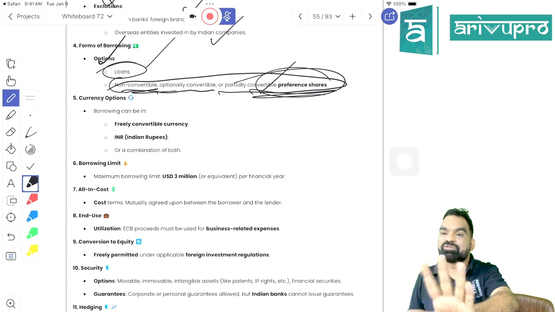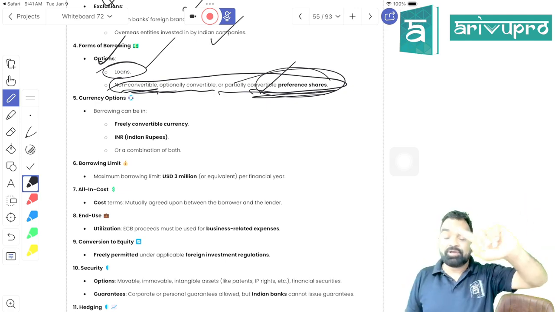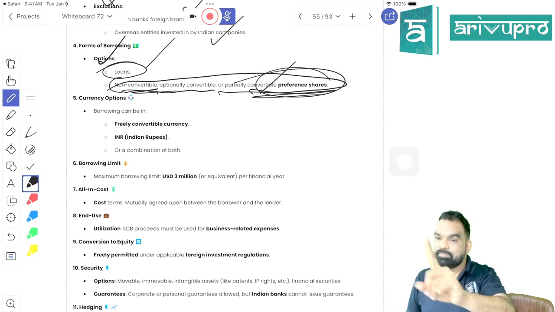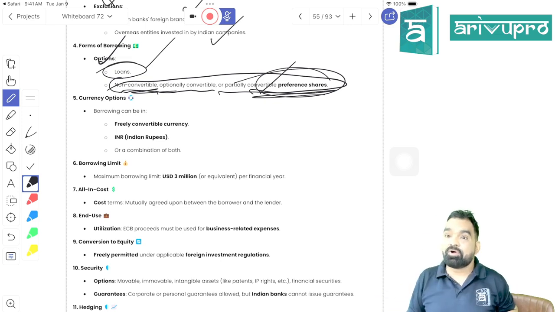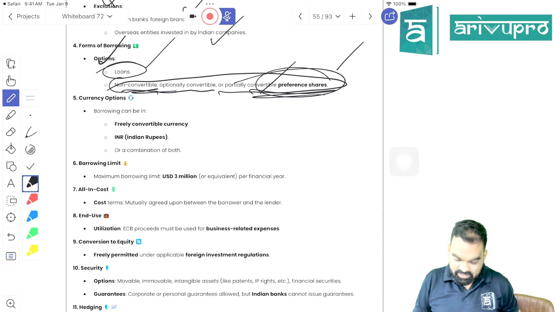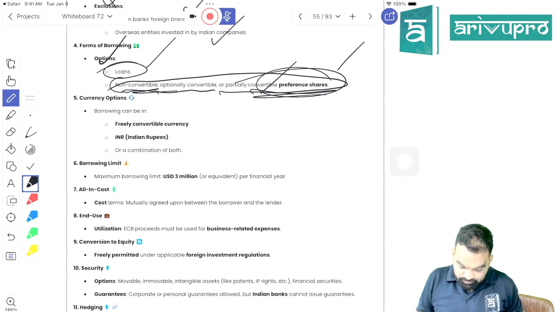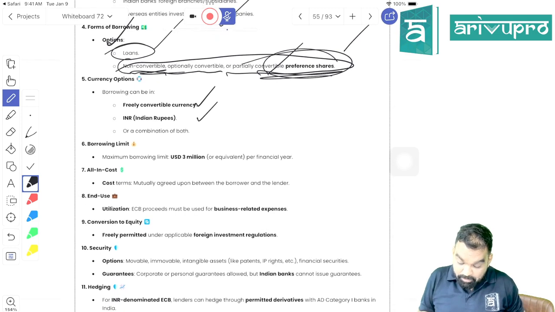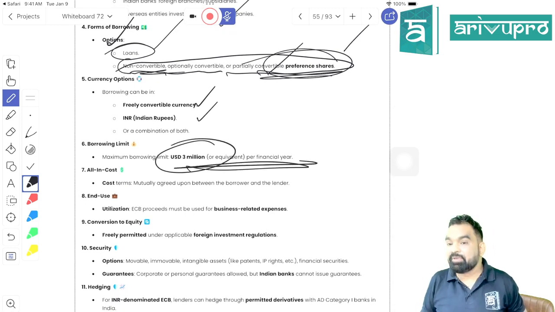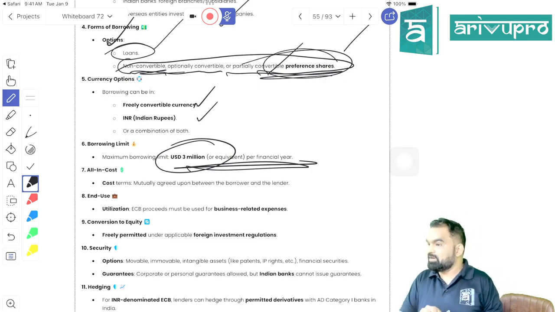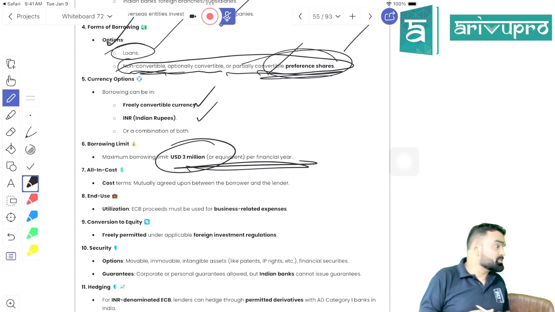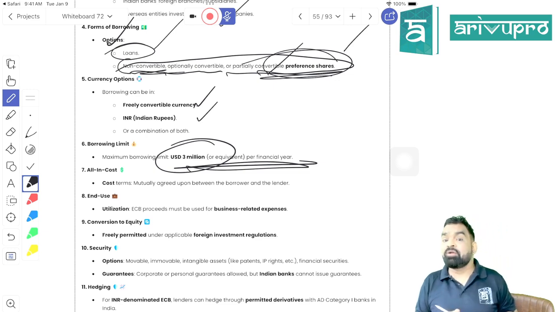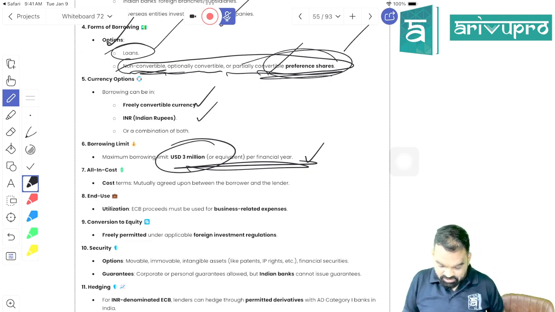Generally, a convertible instrument would lead to FDI. It is not leading to what, beta? ECB, right? But here they are saying you can issue convertible preference shares as well, right? You can take a loan in foreign currency or INR, both. Maximum permissible loan limit can be 3 million US dollar per financial year. That is important, right? Maximum permissible loan can be what, beta? 3 million US dollar, right? They cannot take more than 3 million US dollar, right?